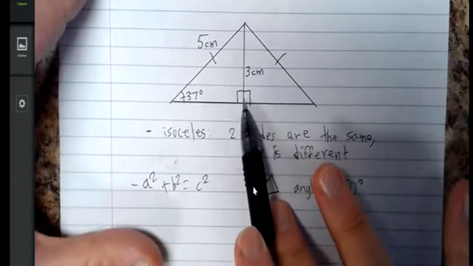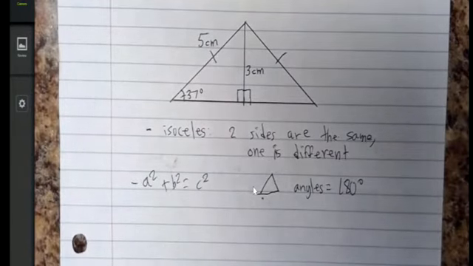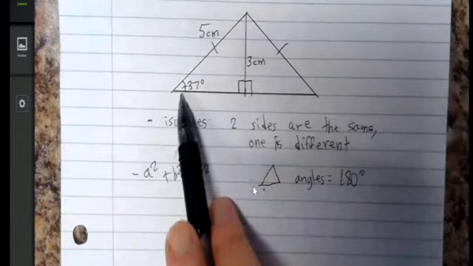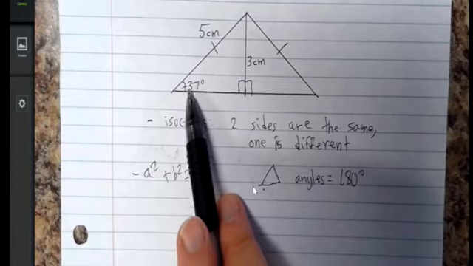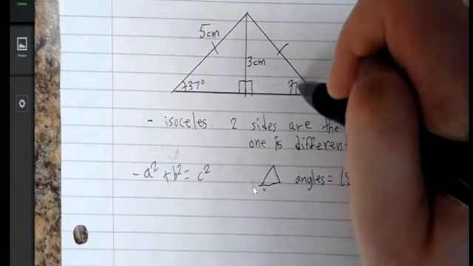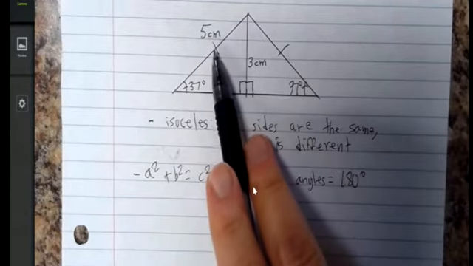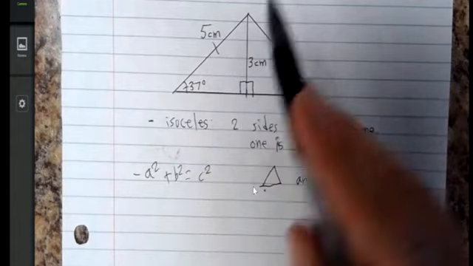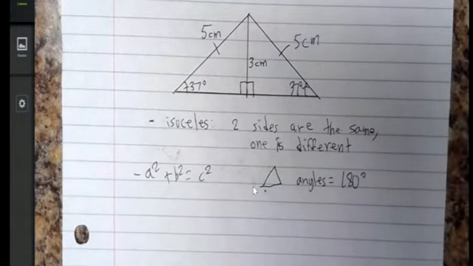If we split it exactly in half, we get two right triangles. So what we have is an isosceles triangle equally split to create two right triangles. So, if this side is 37, this angle is 37, and this is an isosceles triangle, then this angle must also be 37. And if this is isosceles, which it is, with the two indicators here, then this side must also be 5. Okay?